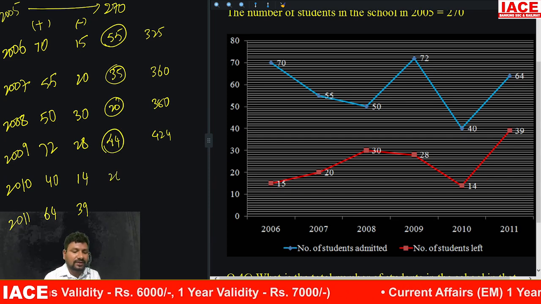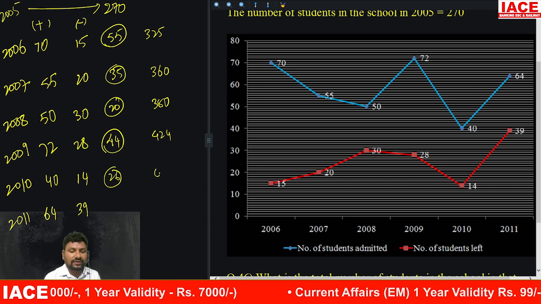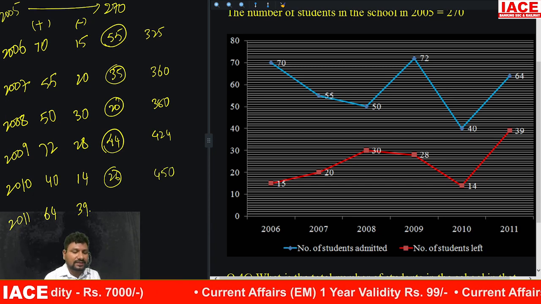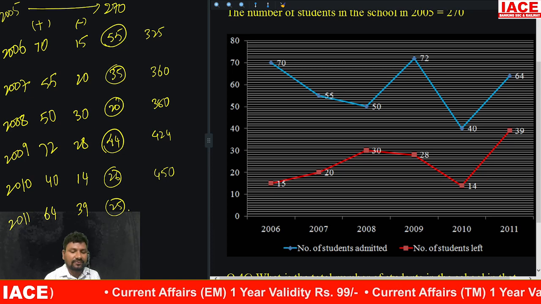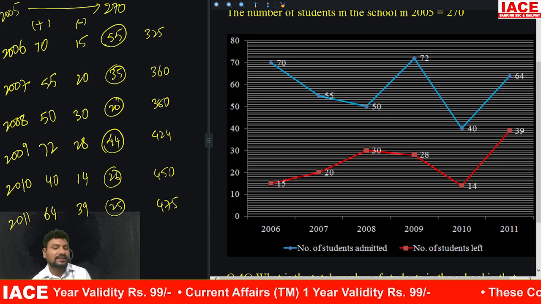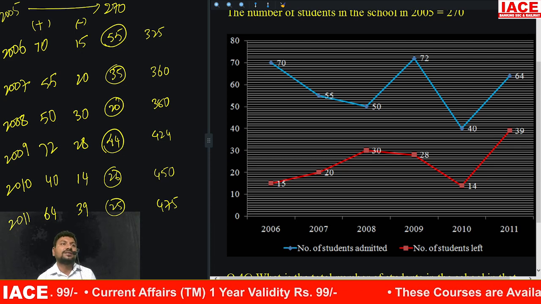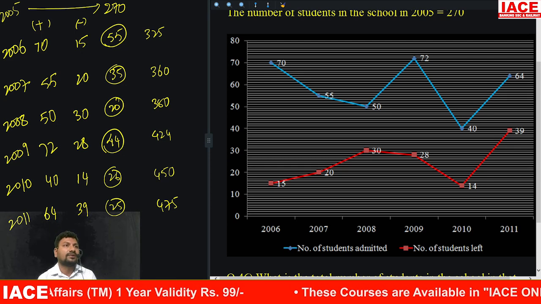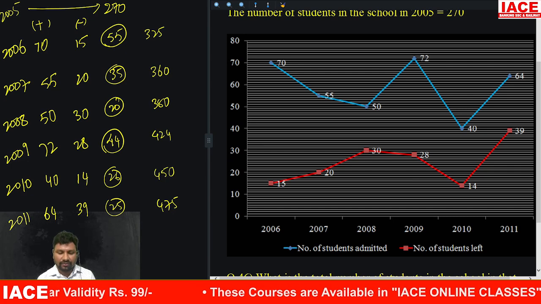40 minus 14, 26. 424 plus 26 is equal to 450. 64 minus 39 is 25. 450 plus 25 is 475. End of 2011, how many students are in the school? 475 students are there in the school. Okay. This is the basic table. Once you understand the table, now we will go to the questions.